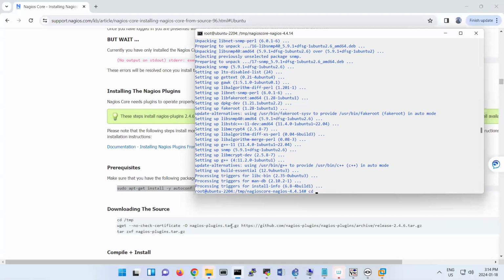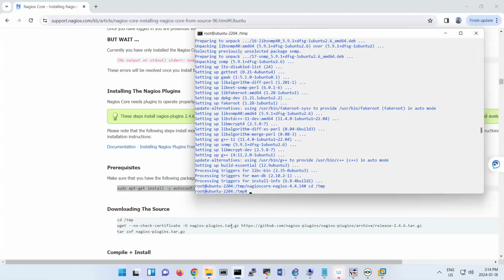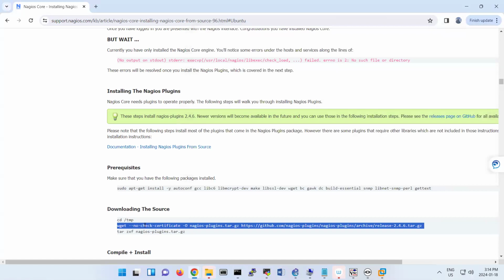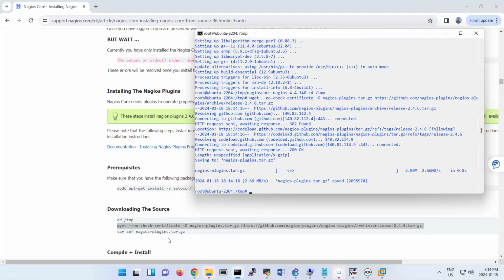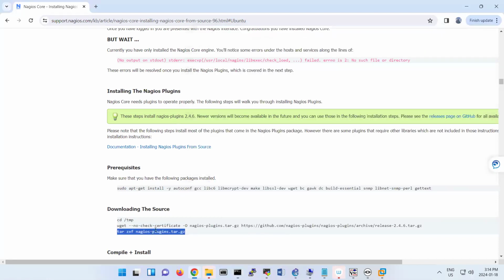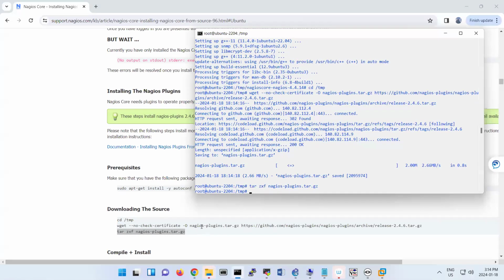Then again, cd /tmp, this file, then tar it to extract.